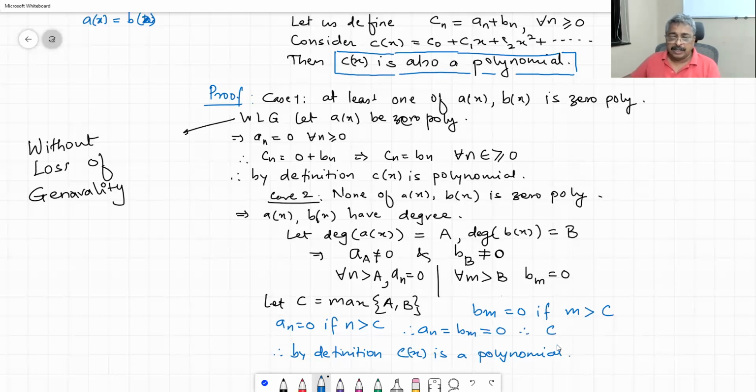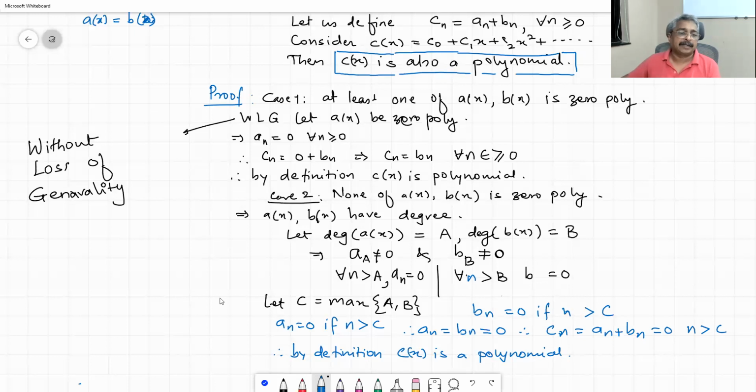Therefore, Cn... I made a mistake here by taking m; I should take n in both places. Okay, let me put n here, so that n will survive everywhere. Bn, therefore Cn is equal to an plus Bn is equal to 0 for every n greater than C. And therefore by definition C of x is a polynomial.